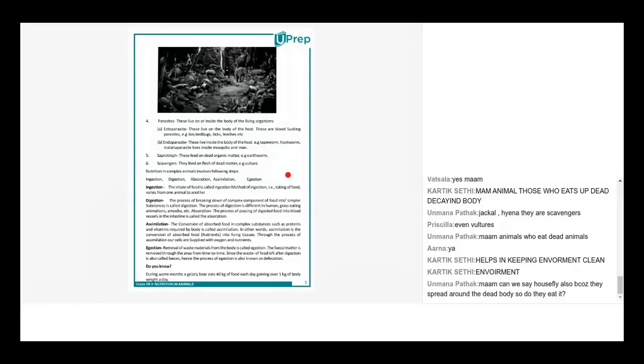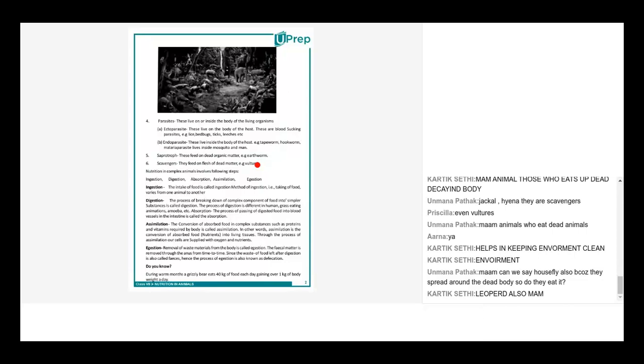In those areas, vultures always hover above in the sky. Whenever you find more than two or three vultures hovering in the sky, you will immediately know that there is a dump yard close by, or maybe a dead body or a decomposed area close by. That area will be infested with vultures and crows, right? So that is yet another mode of nutrition for animals. More than fresh food, they rely more on dead and decomposed materials. Okay. Now, what is a parasite?